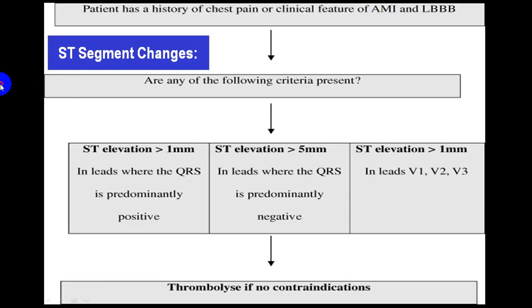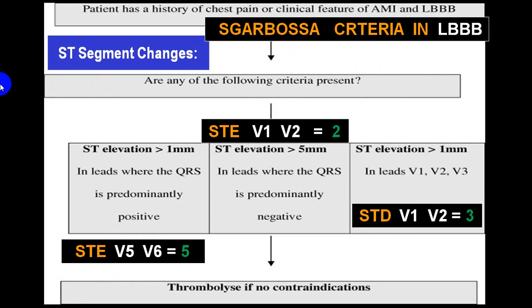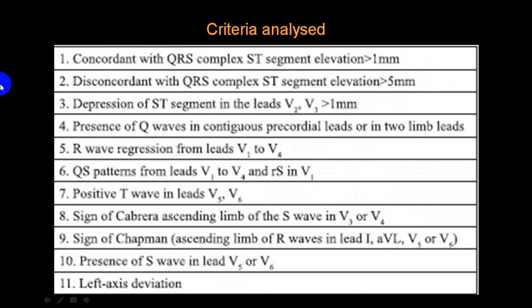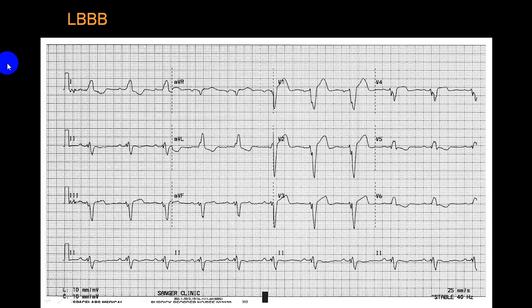This I have already discussed before, so I will skip over. Sgarbossa's criteria we already did before, so I am skipping over. These are additional criteria which can also help you to rule out acute MI from left bundle branch block. You can go through them at your leisure time.